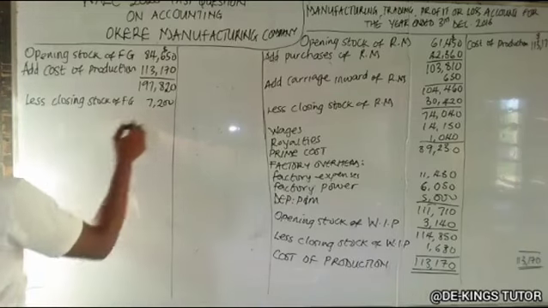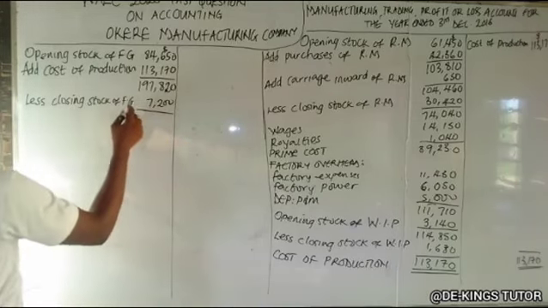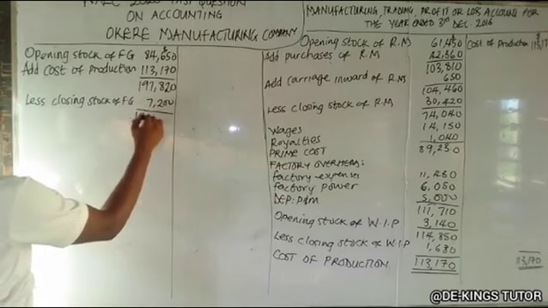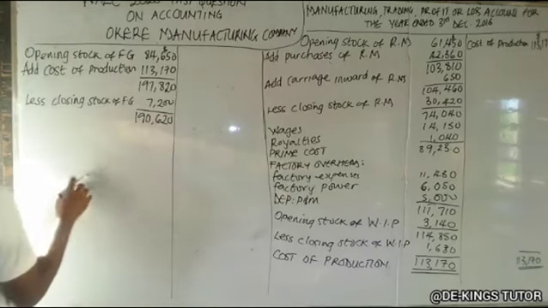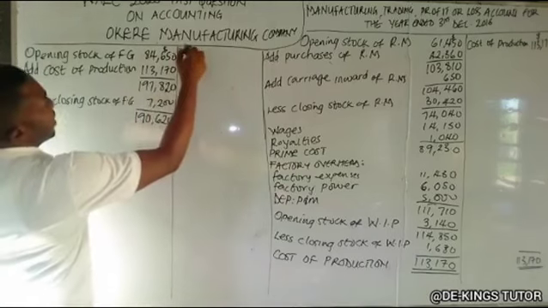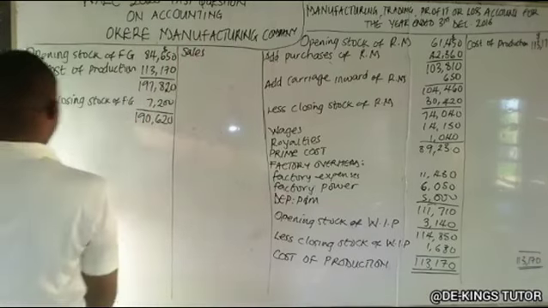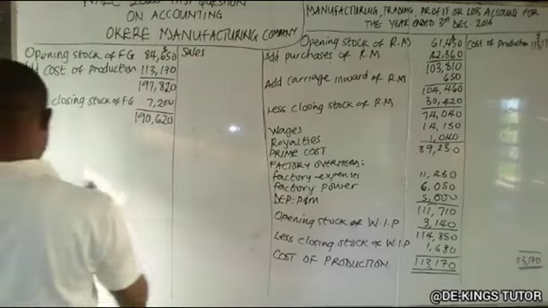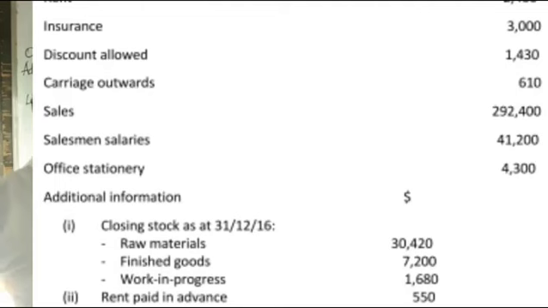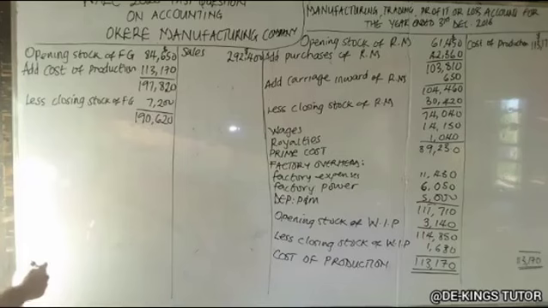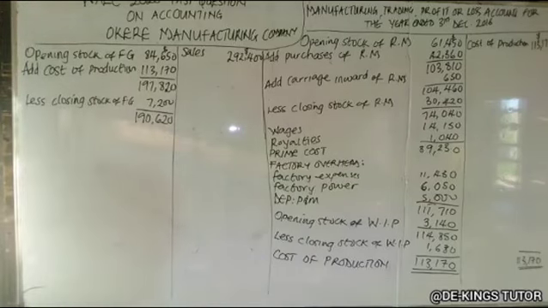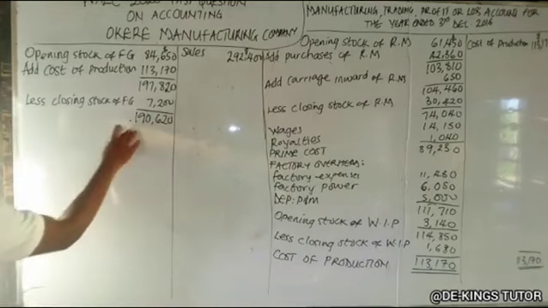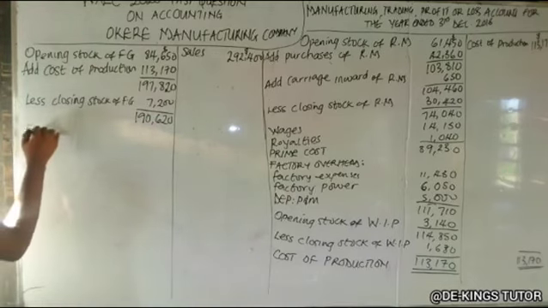Okay, so if you less that, we have 190,620. Okay, so on the credit side we can have our sales. Our sales given in the question there is $282,400.